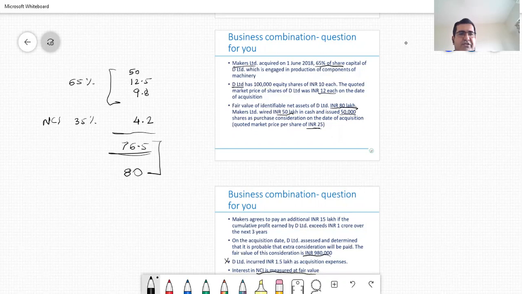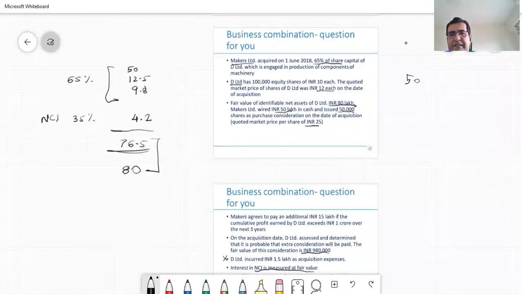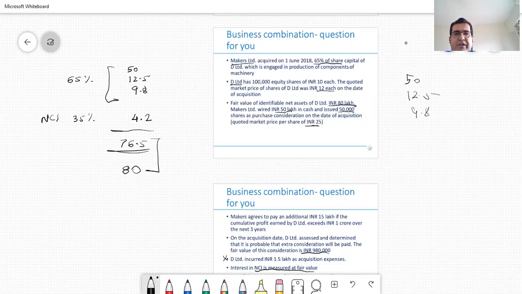This is an accounting policy choice, friends, whether you want to recognize NCI at fair value or at proportionate share. Let's look at how the accounting would have happened if this was recognized using the proportionate method. Well, the 65% of the business that Makers has paid remains unchanged. They would continue to pay 50, 12.5 and 9.8. What changes is instead of 4.2 lakhs, you now have 28 lakhs. And that 28 lakhs is nothing else but 35% of 80 lakhs.